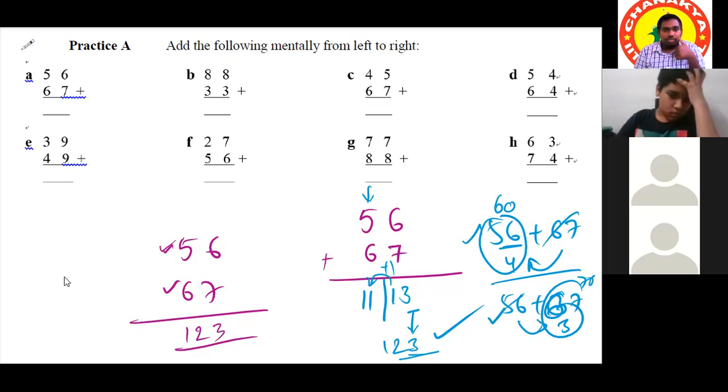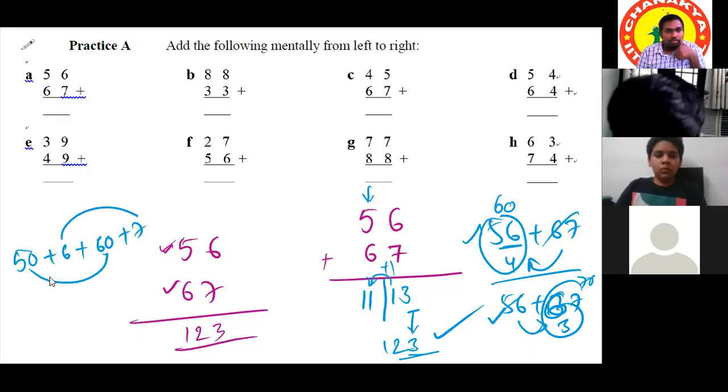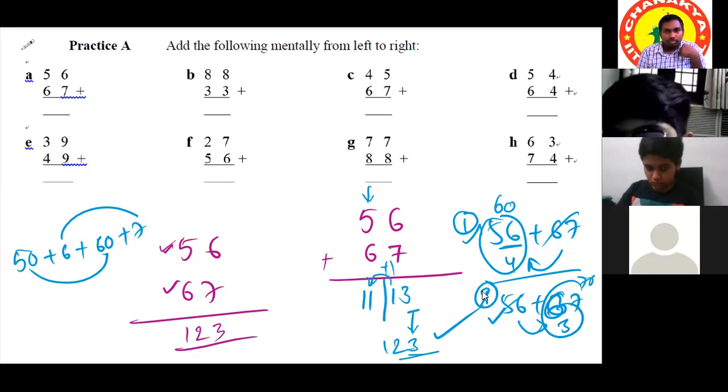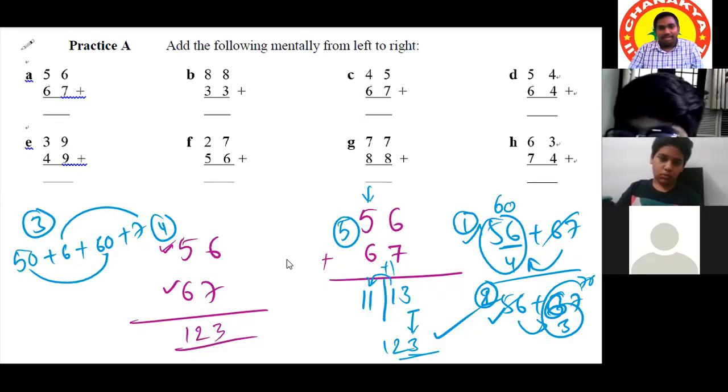This is another approach. One more approach is we can split and merge again: 50 plus 60 equals 110, and then 7 plus 6 equals 13. Second approach, third approach, this is the fourth approach, and this is the fifth approach. Yes or no? Yes, sir.